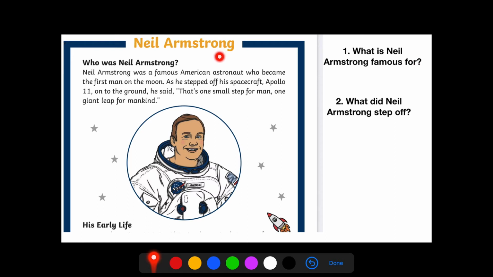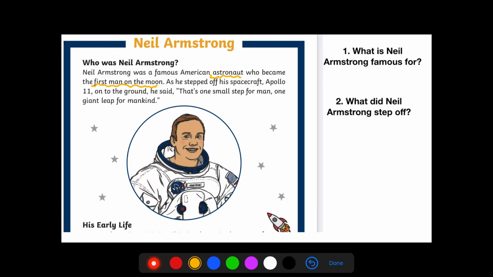What is Neil Armstrong famous for? So Neil Armstrong was a famous American astronaut. So I could just write astronaut in there, but I must carry on reading because it also says who became the first man on the moon as he stepped off his spacecraft. So what is Neil Armstrong famous for? You could just put astronaut because he was famous for being an astronaut, but you could be more specific and give a little bit more information and tell us that he was the first man on the moon.